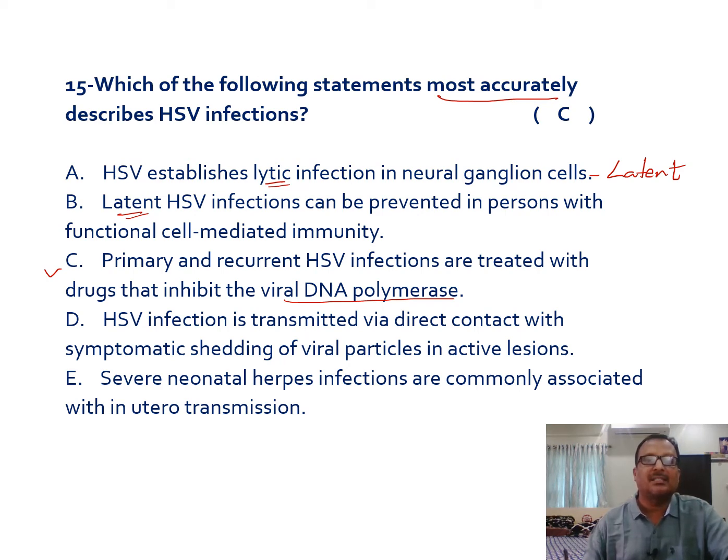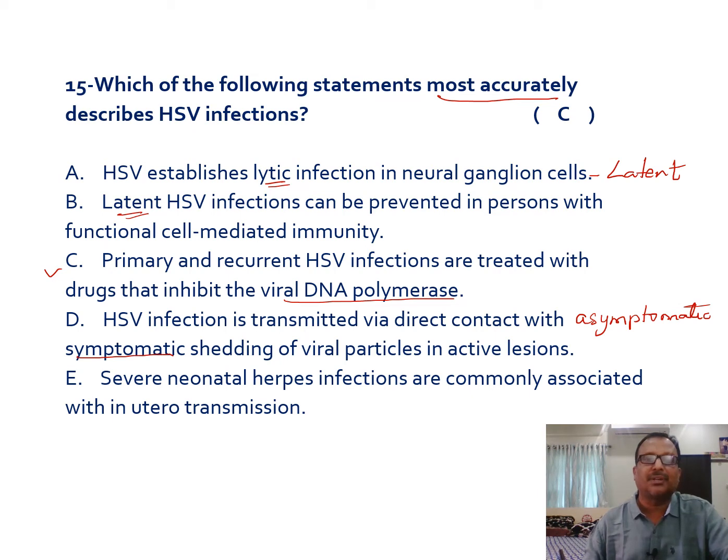Next, D: HSV infection is transmitted via direct contact with symptomatic shedding of viral particles in active lesions. Remember, herpes simplex virus infection is transmitted via direct contact not only with symptomatic patients, it's also possible with asymptomatic shedders. So that's also not appropriate.